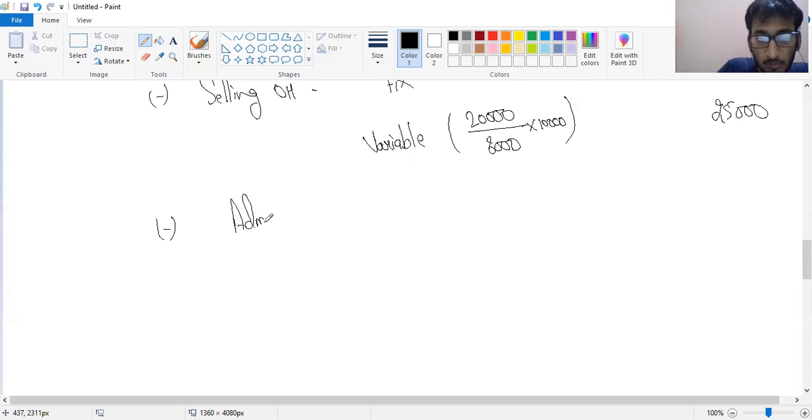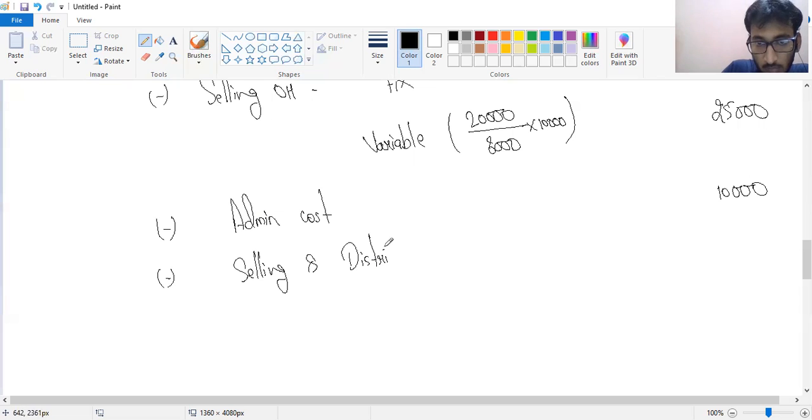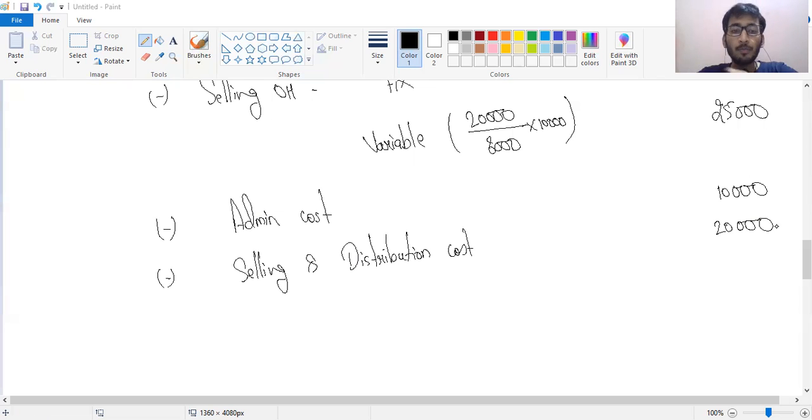Admin cost, which is 10,000. Selling cost, 20,000.